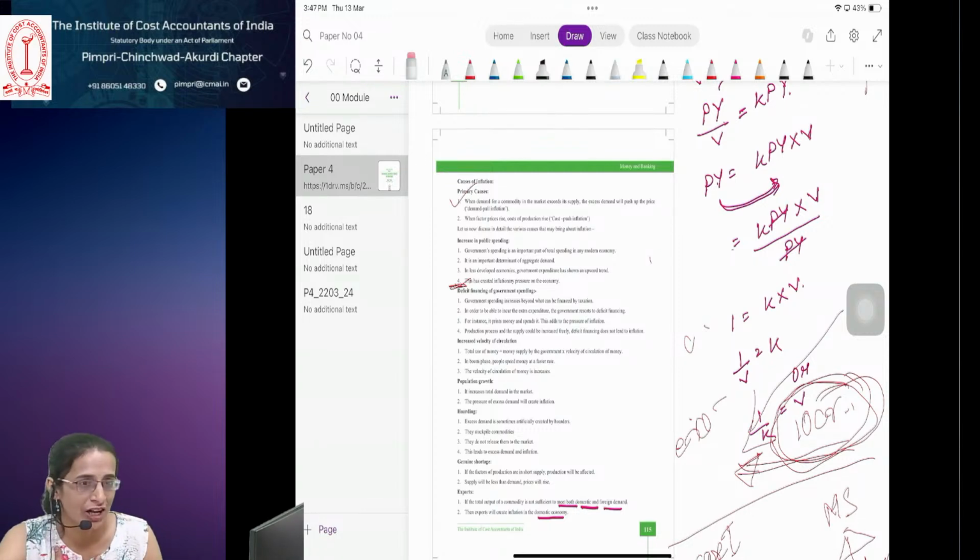If I am a manufacturer, I am paying my laborers in monetary terms. I am paying the purchaser of the raw material in monetary terms. I am paying my rent in monetary terms, right? So there is a standard and acceptable payment method with the help of money, which can be measured easily.